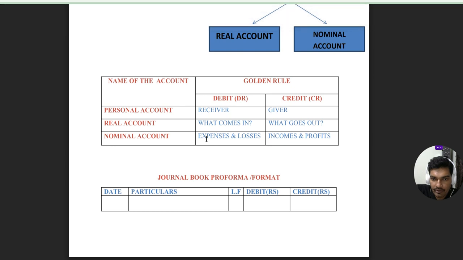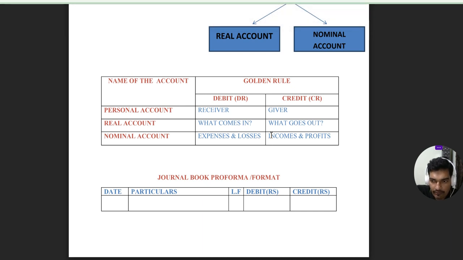And moreover, when you pay money from your pocket in the form of expenses, you cannot get it back. Once you pay the rent, commission or salaries to the employees, you cannot get it back. So that is the outflow of cash. You are receiving the services, so in return you are paying the cash. So that is expense.